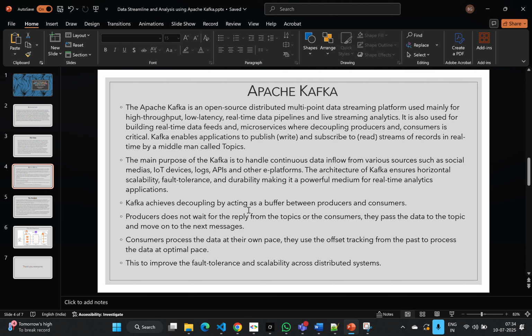So this topic helps to decouple the message inflow between applications. Let's say you are using an application with a lot of microservices, one microservice doesn't need to wait till the other one responds to that message. So it can basically pass the message to a topic. Then anytime the consumer needs, it can access the topic and process the message. So Kafka helps with the decoupling of the messages as well.